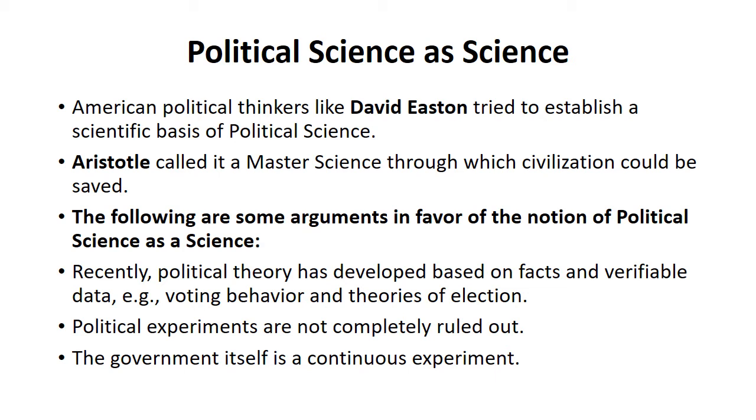That's why this is an important argument which supports political science as a science, because government in itself is actually an experiment. Why? Because people go out, they think that this person will help them, and this candidate will solve their problems, whatever they are voting for, whatever his or her election manifesto is. So this thing is actually an experiment in itself. So we can say that these arguments support political science as a science.